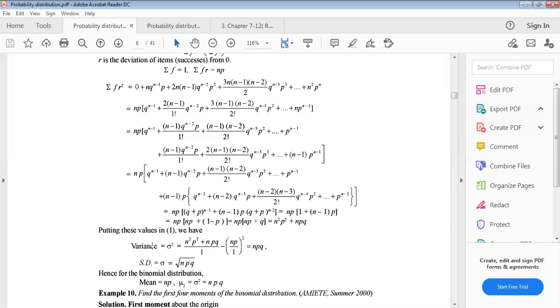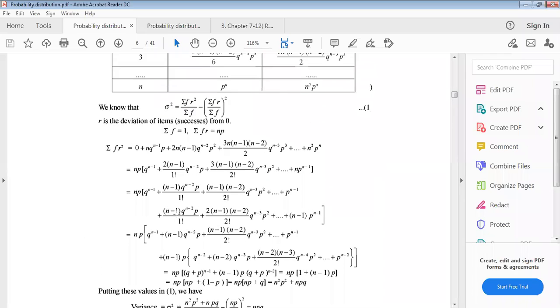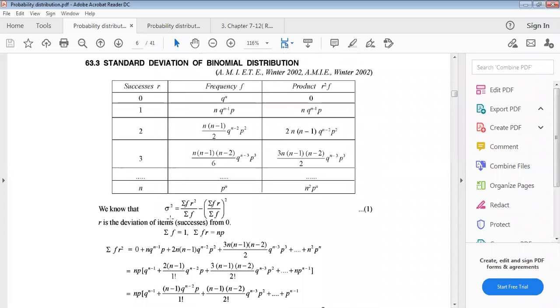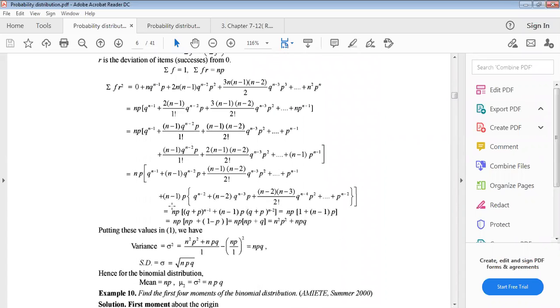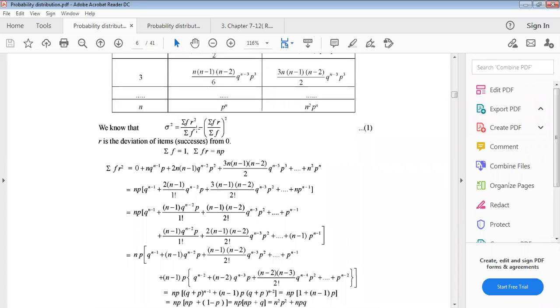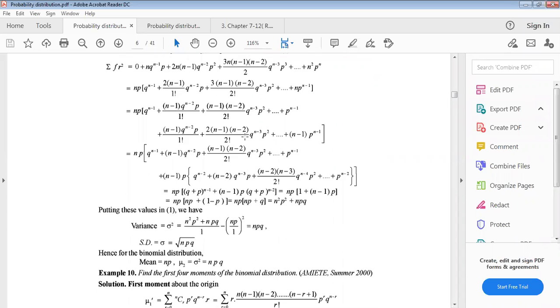Now putting these values in equation 1 in the standard variance, sigma square will be the variance. Just putting the values, summation fr square divided by summation f, minus summation fr by summation f whole square. These values, n square p square plus npq, and summation f will be 1.